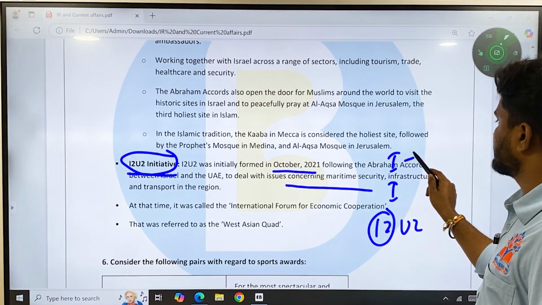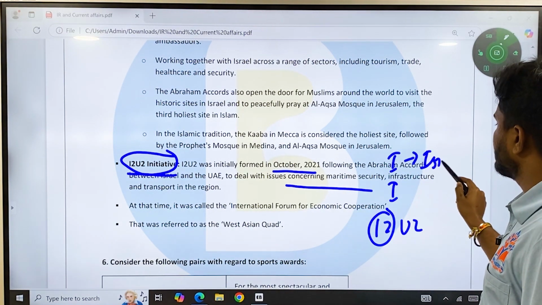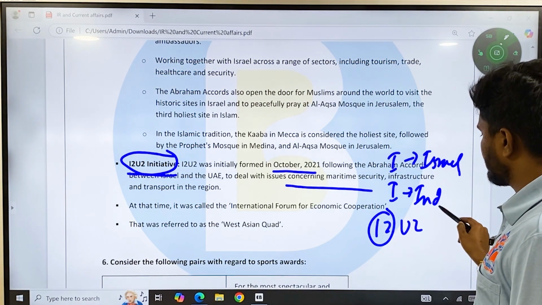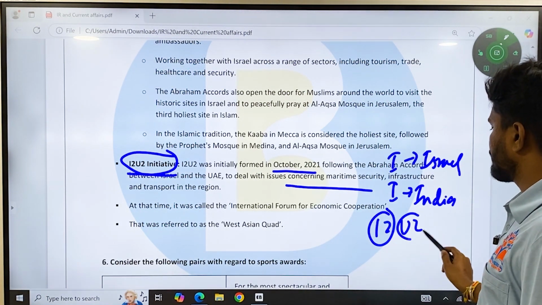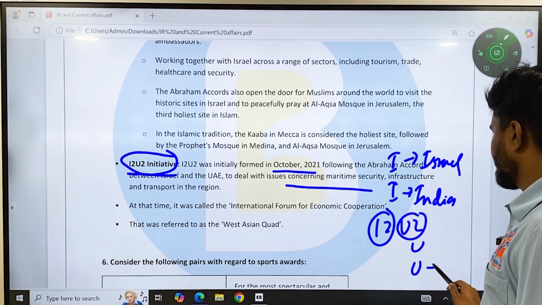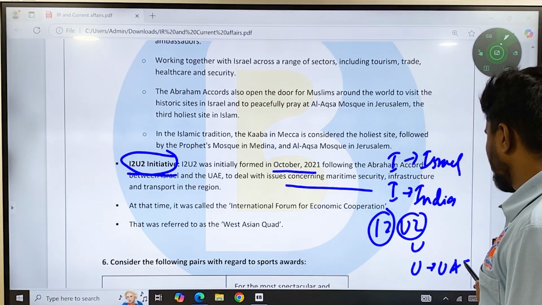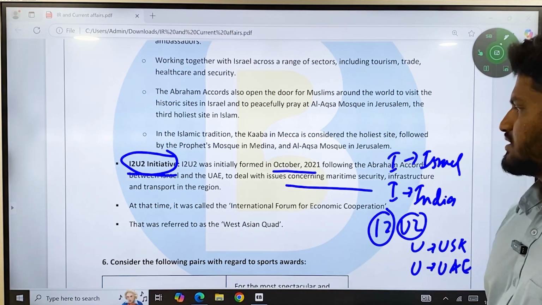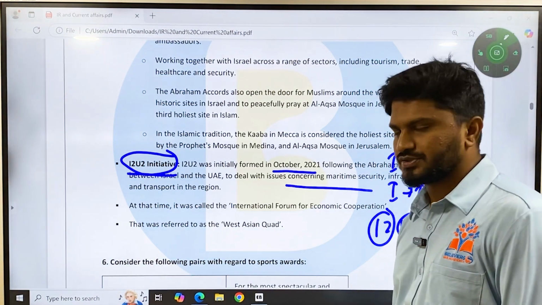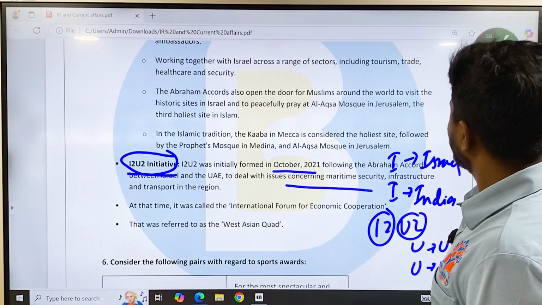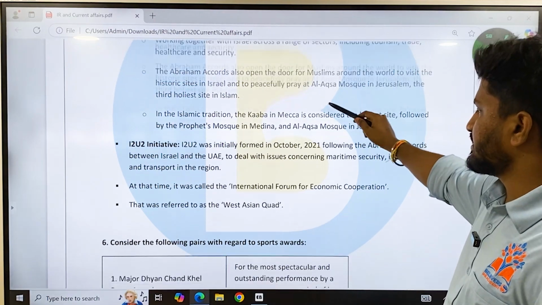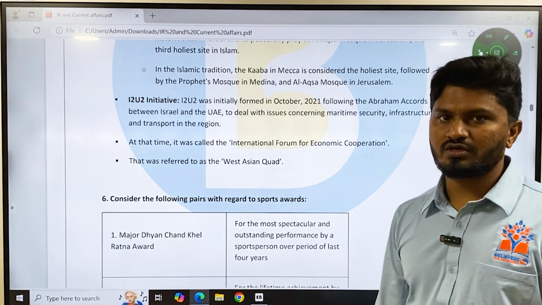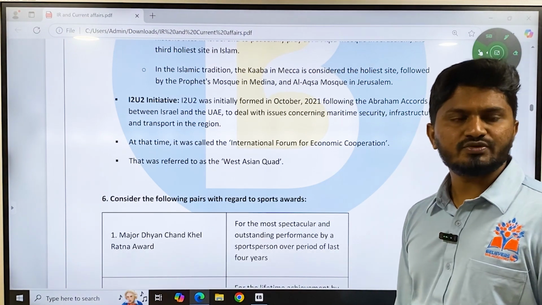So I2U2 is nothing but two I's. Who are the two I's? One is Israel and another one is our very own India, that is Bharat, and the other two are UAE and obviously USA. So these are the four countries who have formed a group called I2U2. At the time it was called the International Forum for Economic Cooperation. The term was referred to as the West Asian Quad. So many countries use I2U2 as the West Asian Quad.